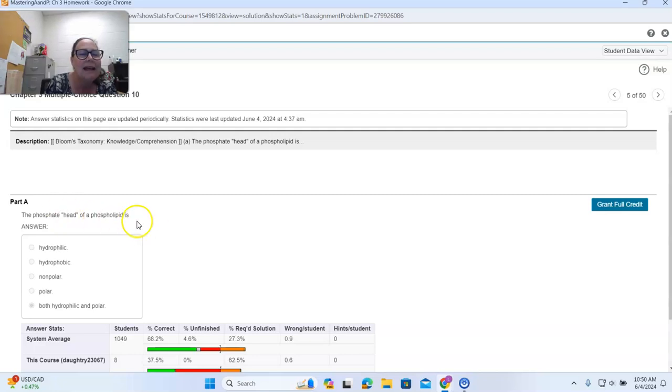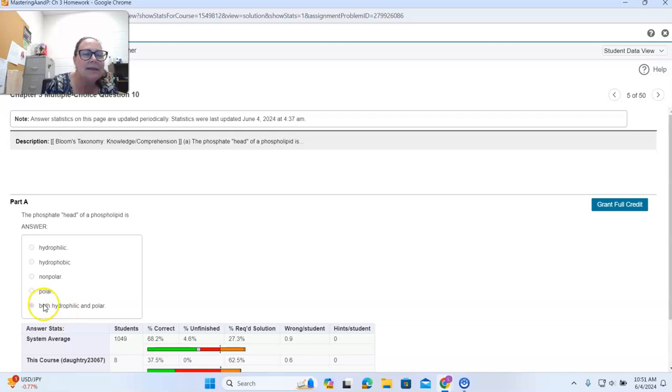So the phosphate head is hydrophilic. In other words, it is soluble in water. It is water loving. And the heads of the phospholipids face outside the cell, where the environment is usually watery, and inside the cell, where the cytoplasm, the fluid inside the cell, is a water-based fluid.